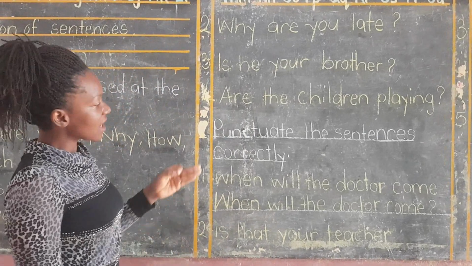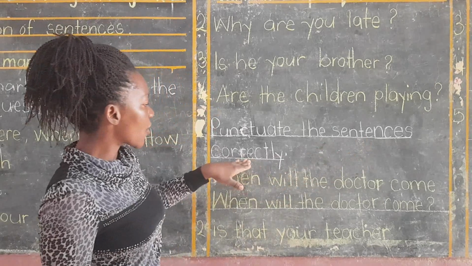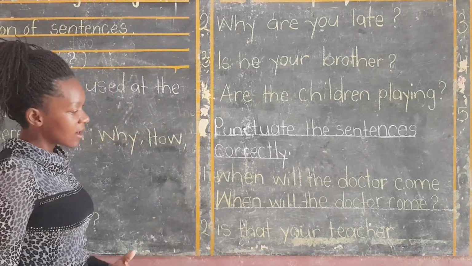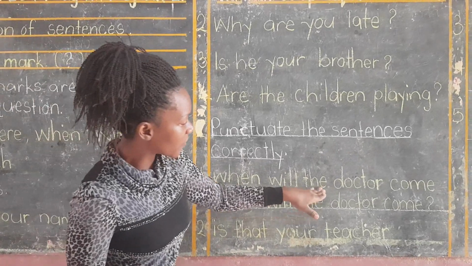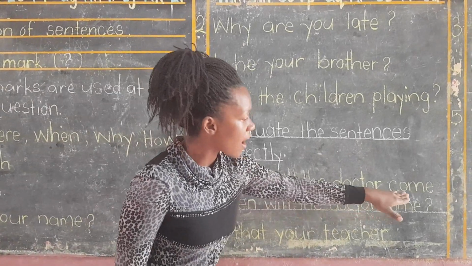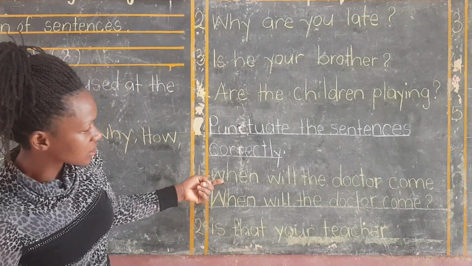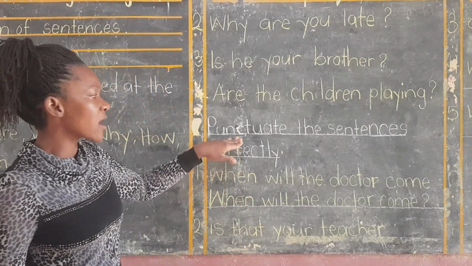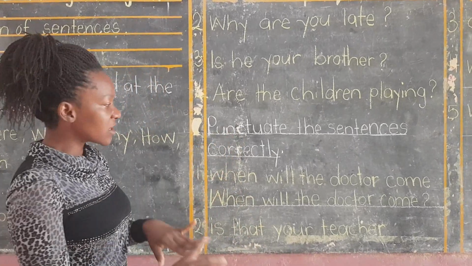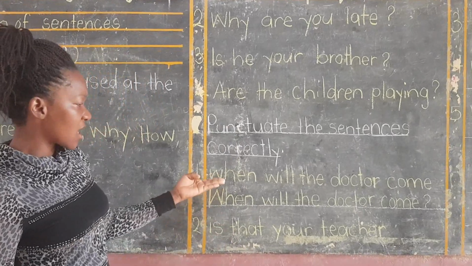So let's look at this activity. Punctuate the sentences correctly. Look at this first example here. When will the doctor come? If you look at that sentence, you see that there is something wrong with it. That's why I said you punctuate it correctly. The teacher didn't punctuate it at all. It is a bad sentence.